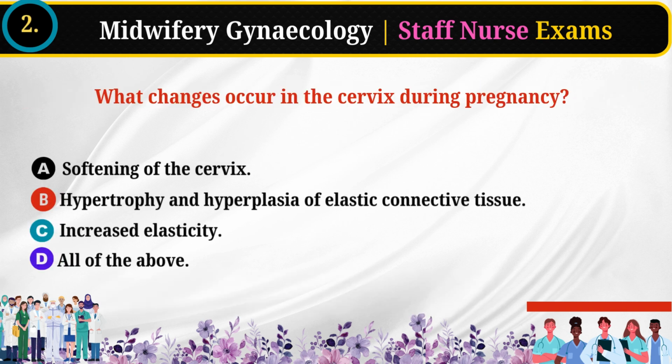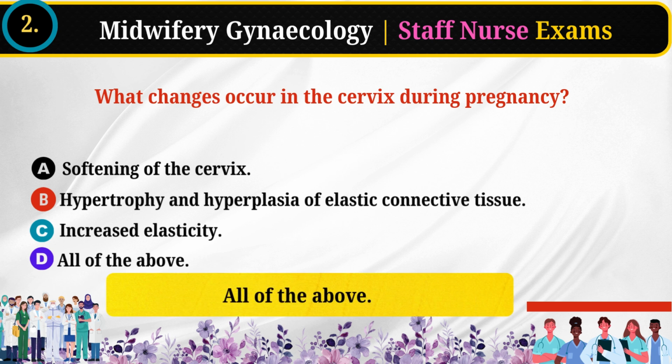2. What changes occur in the cervix during pregnancy? Softening of the cervix. Hypertrophy and hyperplasia of elastic connective tissue. Increased elasticity. All of the above. Answer: all of the above.